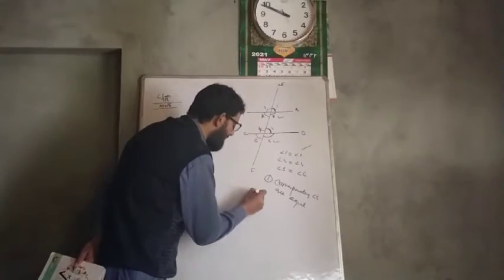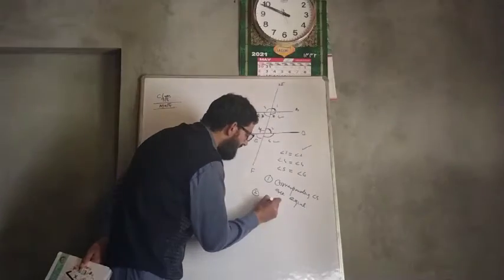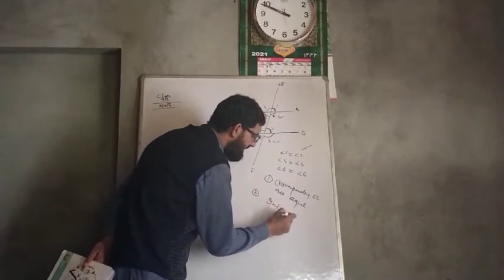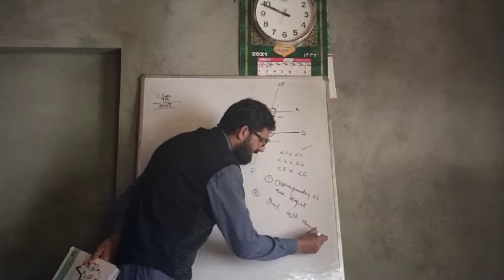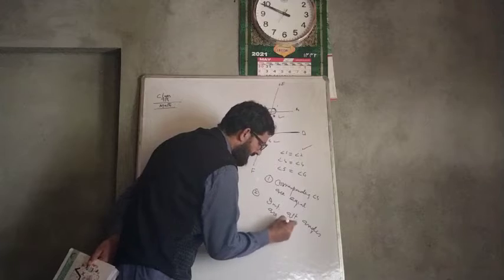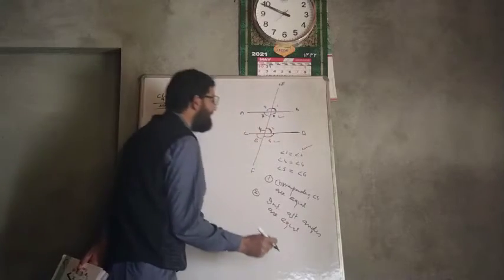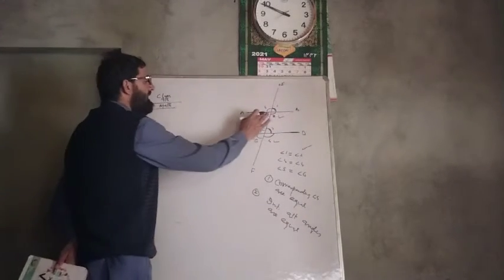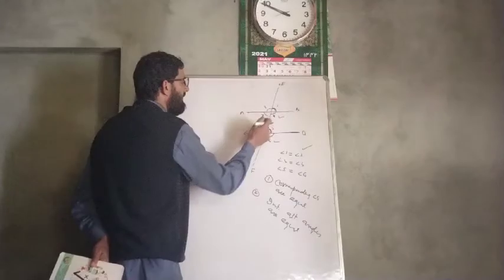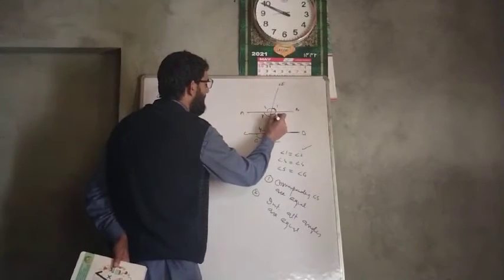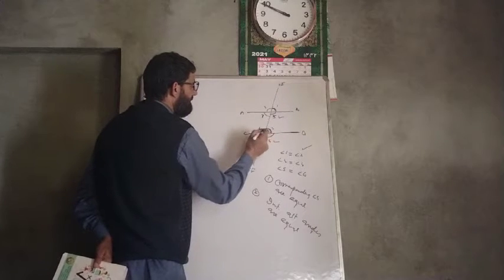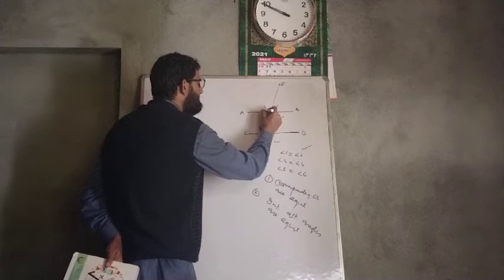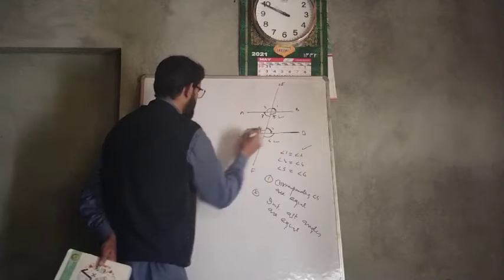The second thing is very important: interior alternate angles are equal. Now what are alternate angles? Alternate interior angles. This angle, this is angle 5. This angle 5 is equal to angle 4. These are equal on either side of the transversal.